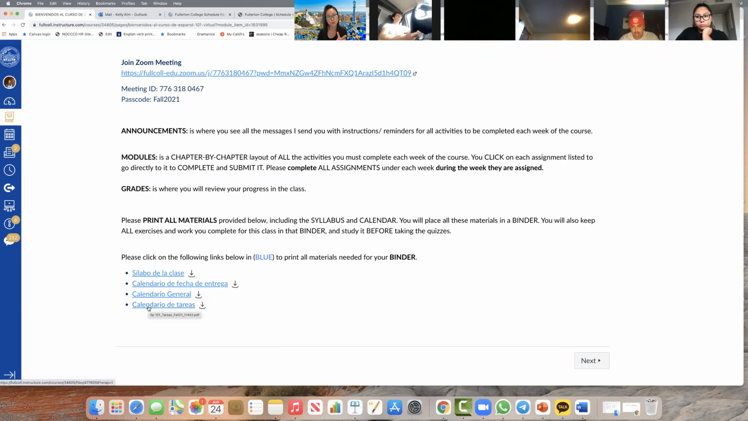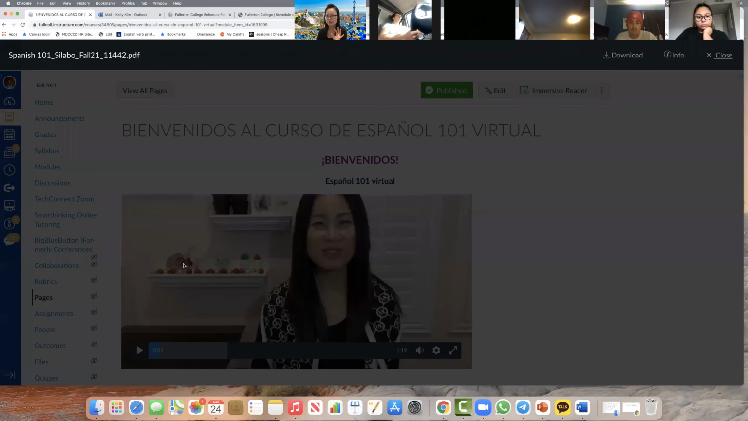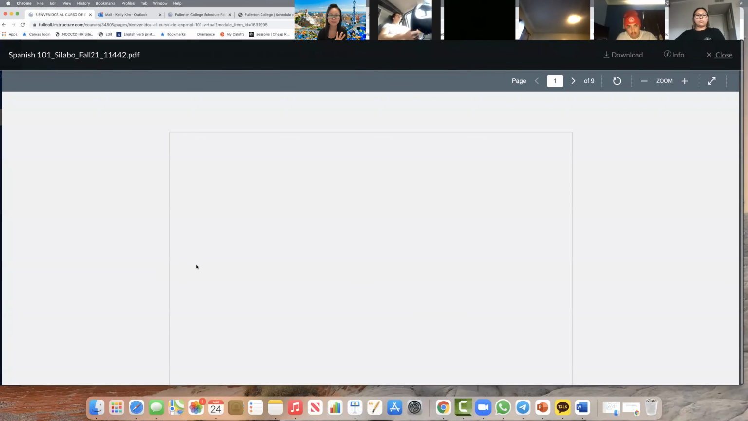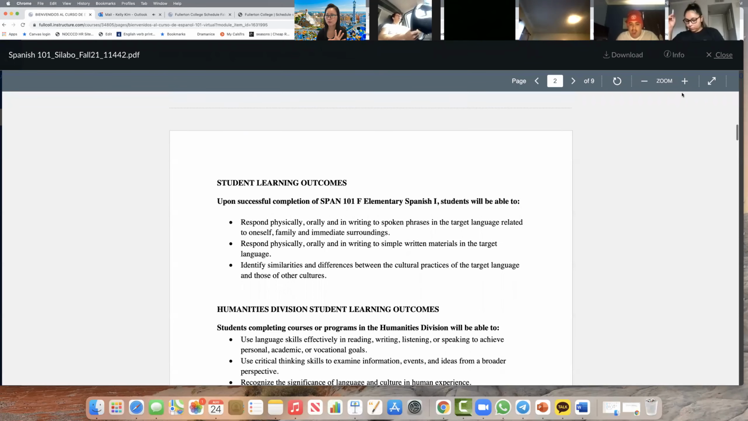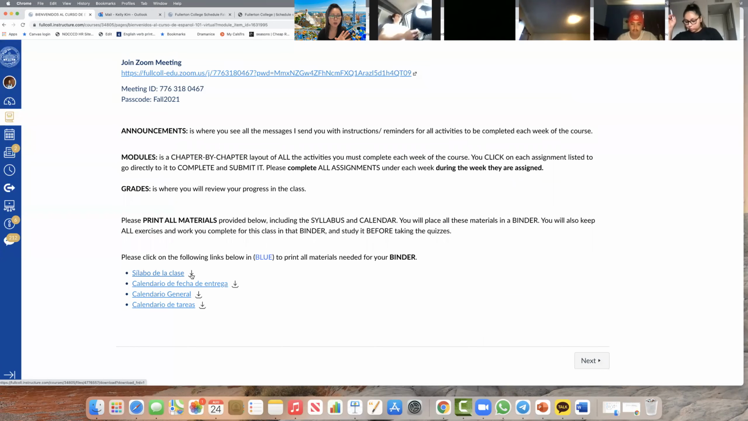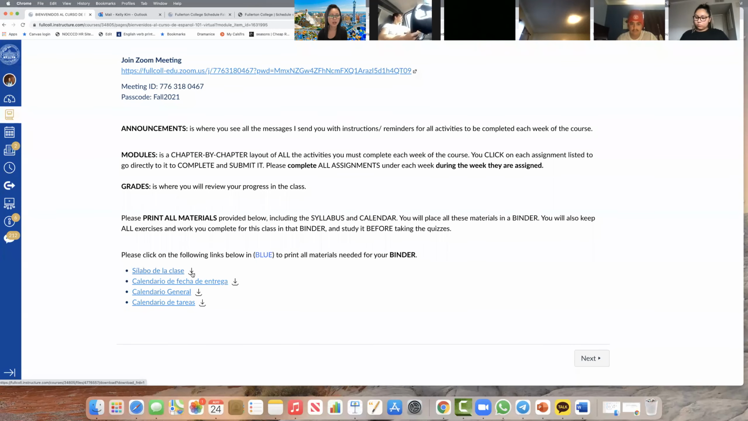And there are two ways to view this file. One is you can just click there, chicos, y va a abrir. Y pueden mirar así muy fácilmente. See, if you don't have a printer, you can do this. And another option is that when you see this arrow, guys, you can press that and it will download as a PDF file to your desktop.